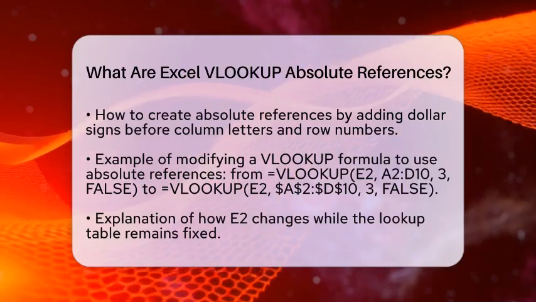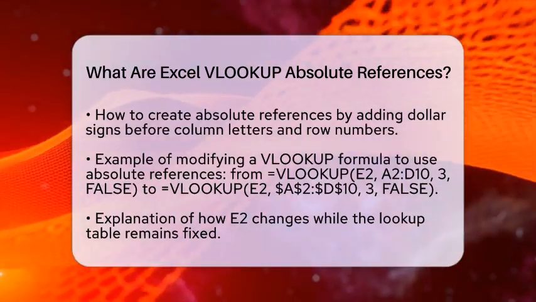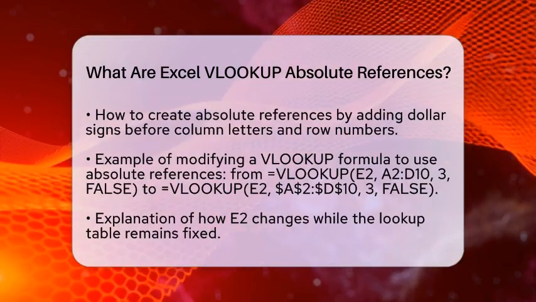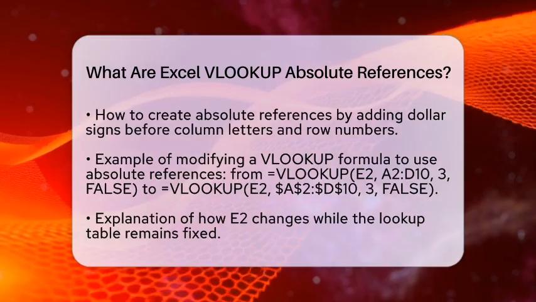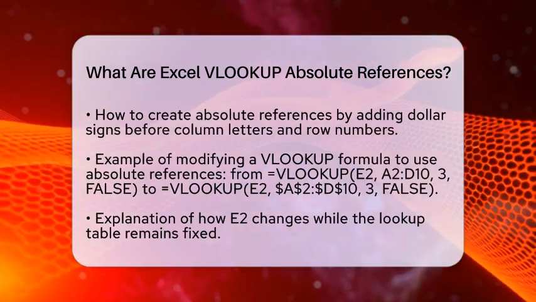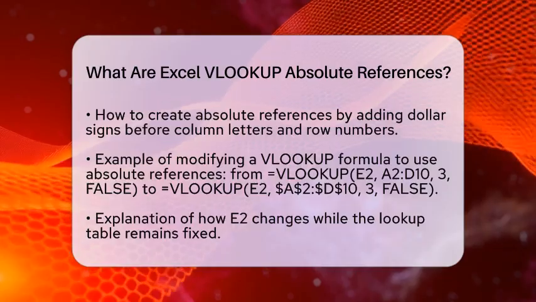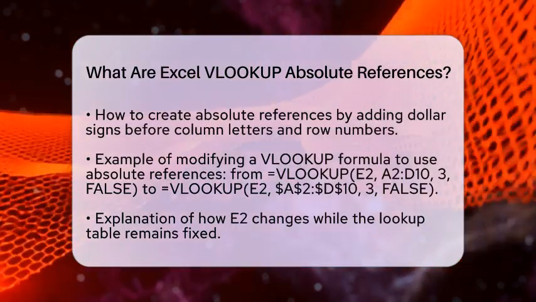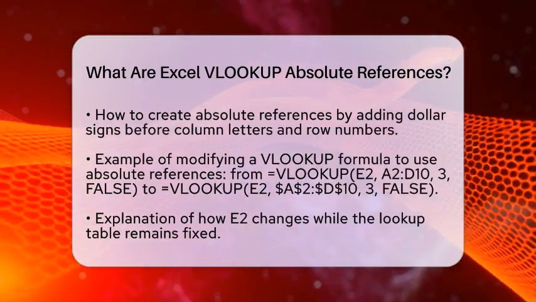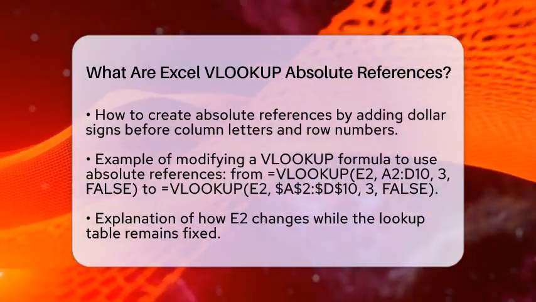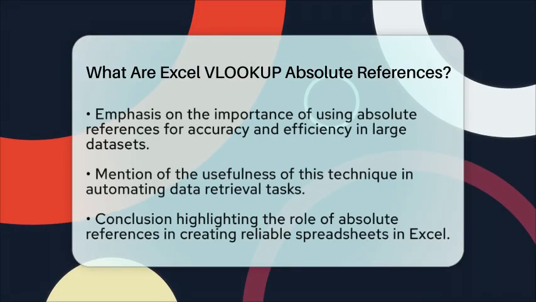Suppose you have a VLOOKUP formula like =VLOOKUP(E2, A2:D10, 3, FALSE). If you want to ensure that the lookup range does not change when you drag the formula down, you would modify it to =VLOOKUP(E2, $A$2:$D$10, 3, FALSE). Here, E2 will change to E3, E4, and so on, but the lookup table will stay as $A$2:$D$10.